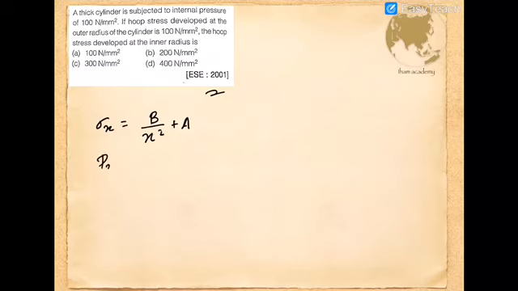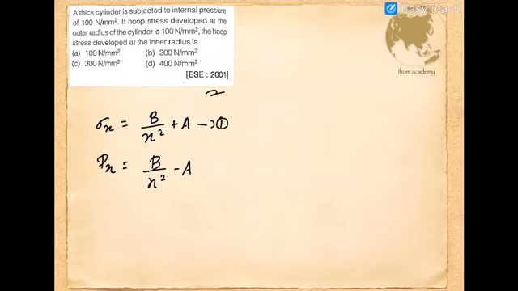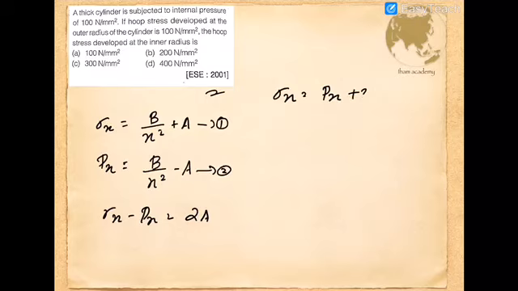Then the radial stress is given by B by x square minus a. Let this equation be 1 and the other equation be 2. If we take the difference 1 minus 2, sigma x minus the radial stress, you will get the value of 2a. Otherwise, sigma x is equal to the radial stress plus 2a.